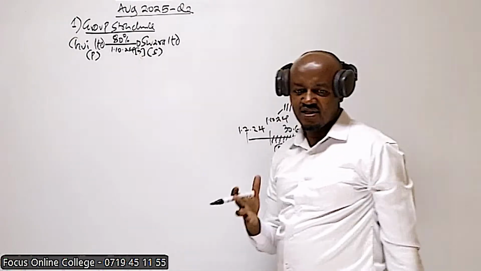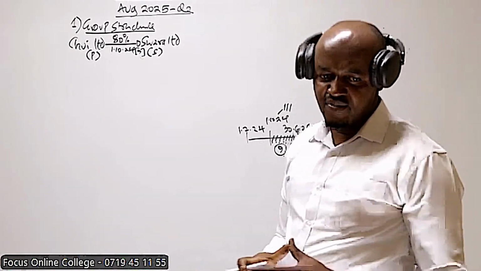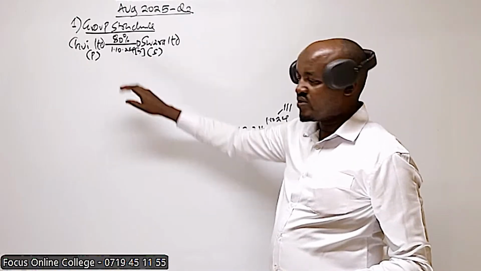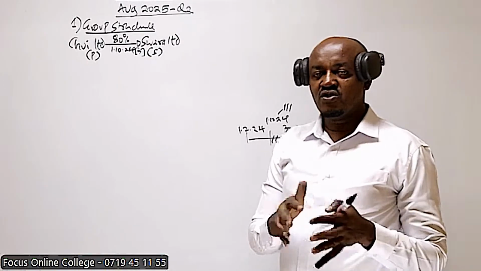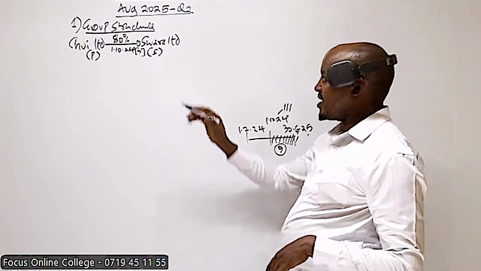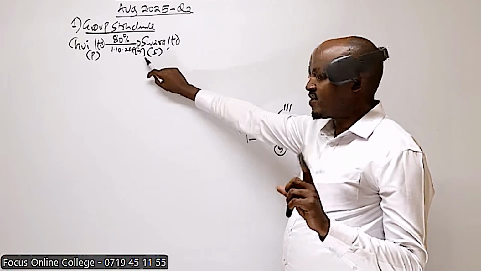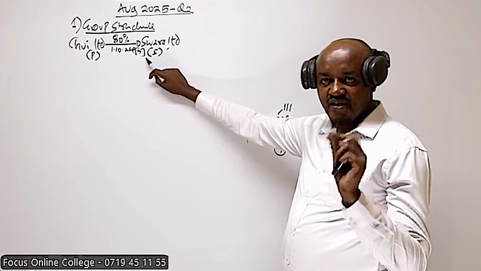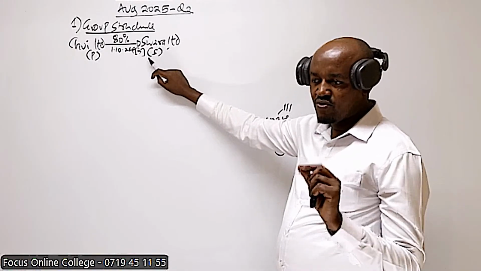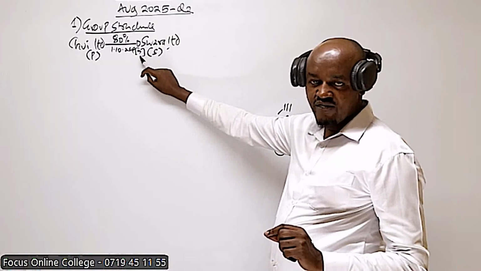Now, why is it important for us to be able to know that? The reason why it is important to know the date this company was acquired is because when preparing the consolidated statement of profit or loss, and this is something we said in our previous class, we are going to take the revenue and expenses of this subsidiary, not for the whole year, but basically for 9 months. So we will take the revenue and expenses of this one, we apportion that on time basis. We are going to multiply the revenue and expenses of this company with 9 over 12.